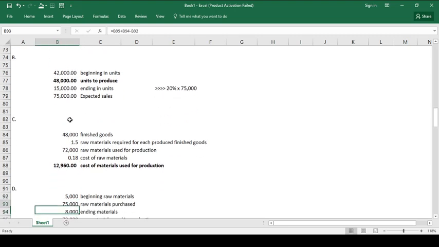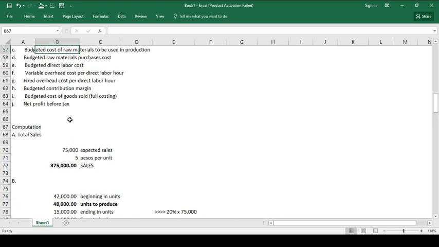Letter D. Okay, what is the requirement for letter D? Tignan po natin. The budgeted raw materials purchases cost. Take note, letter C and letter D are two different things, because letter C refers to the cost of materials being used, while letter D is the cost of materials purchased.